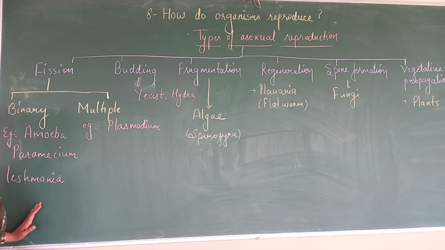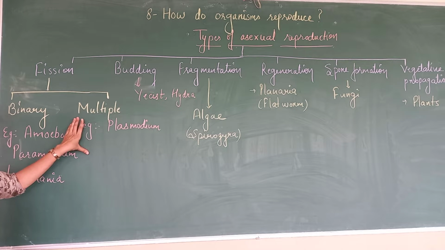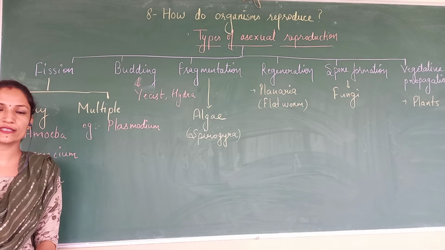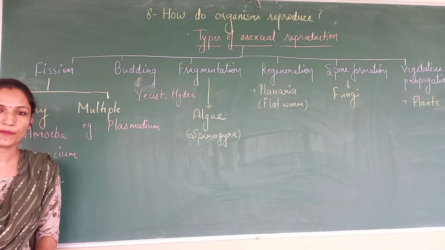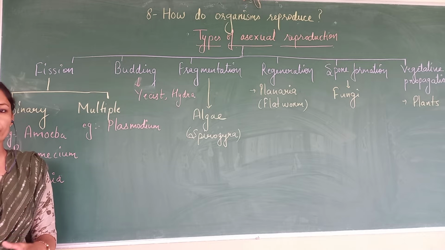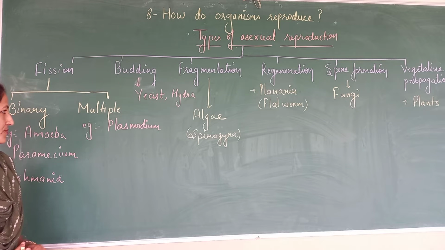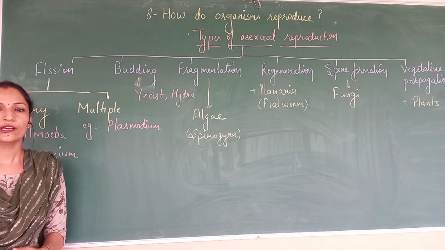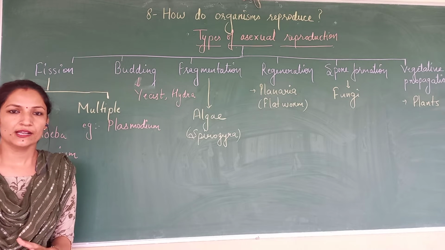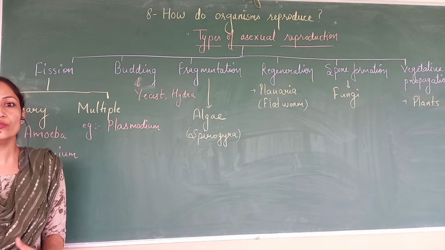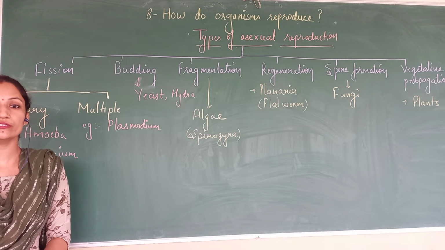That is binary. In the case of multiple fission, Plasmodium, which is a protozoan and the disease-causing microorganism of malaria, reproduces by multiple fission, in which the cell will form a number of daughter cells. The new daughter cells are more than two.